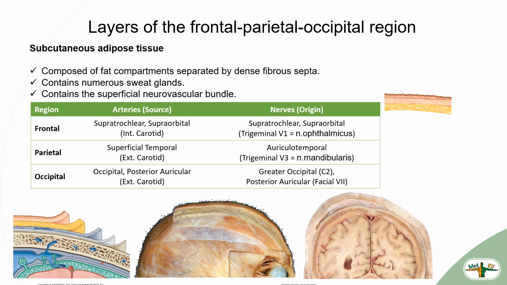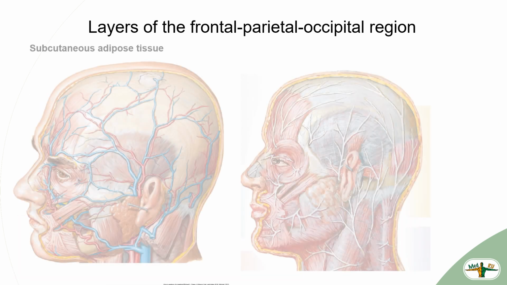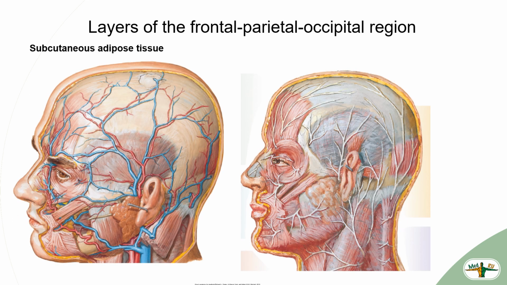Through the subcutaneous fat tissue from the skin to the muscular-aponeurotic layer pass dense fibrous vertical bridges, which divide the tissue into isolated cells from each other, containing a large number of sweat glands. The superficial vessels and nerves pass through the subcutaneous fat.